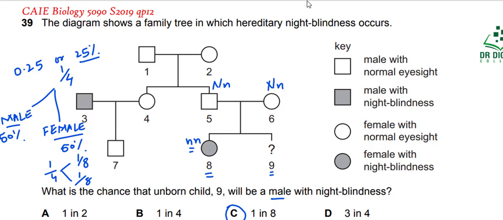So answer C is correct for question 39. Answer D is wrong, B is wrong, and A is wrong. Students may be misled towards answer B because it is the probability of night blindness without gender, whether male or female. When you include the gender, then it becomes 1 by 8.